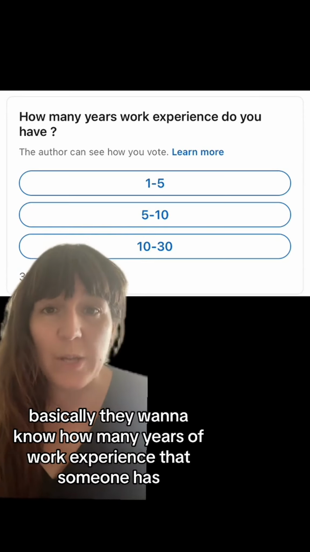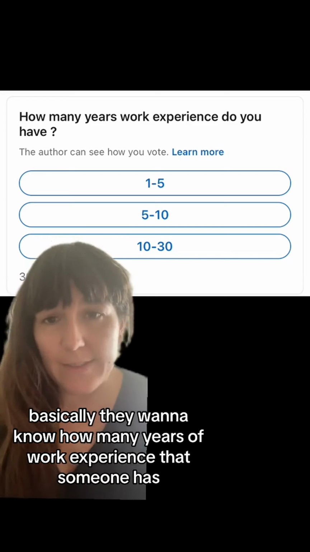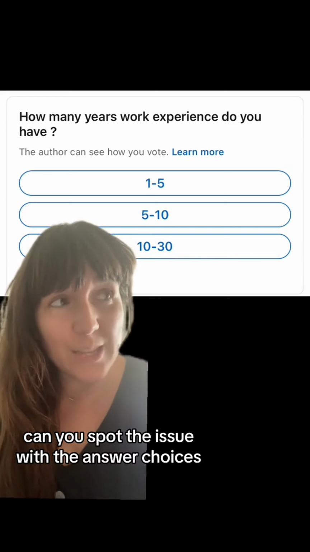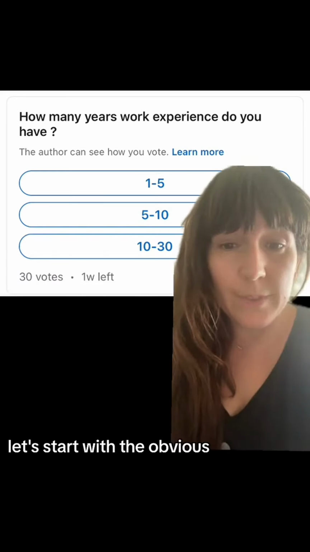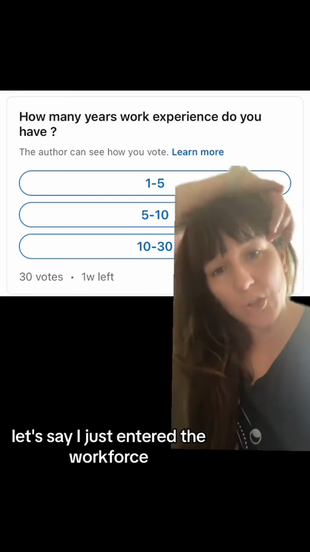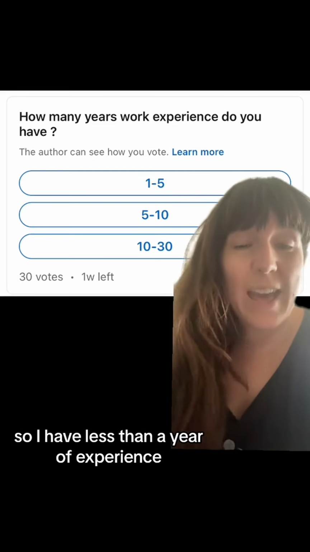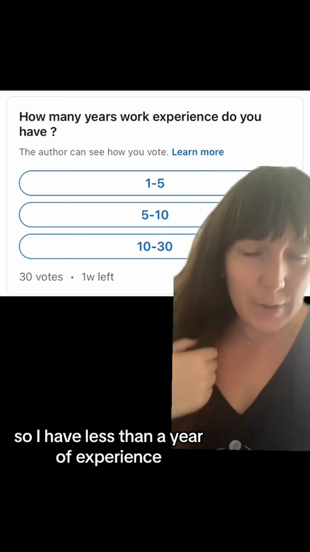Basically, they want to know how many years of work experience someone has. Can you spot the issue with the answer choices? There's a couple. Let's start with the obvious. Let's say I just entered the workforce, so I have less than a year of experience. None of these choices apply to me.